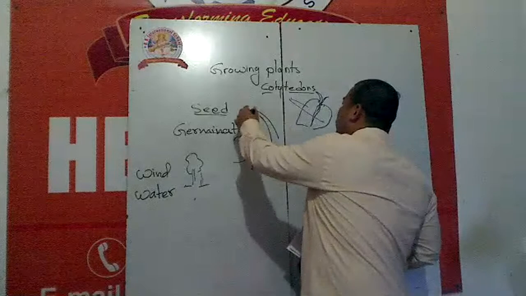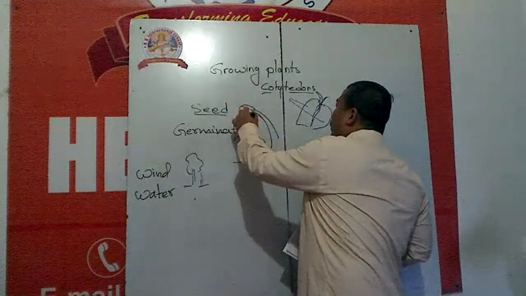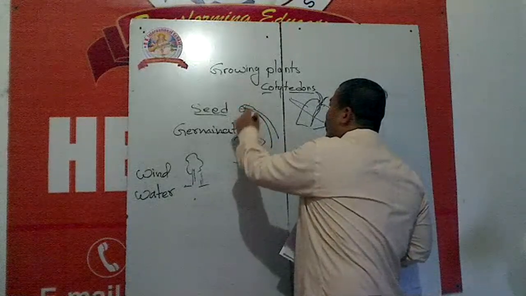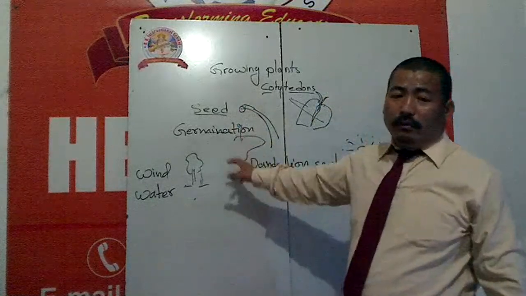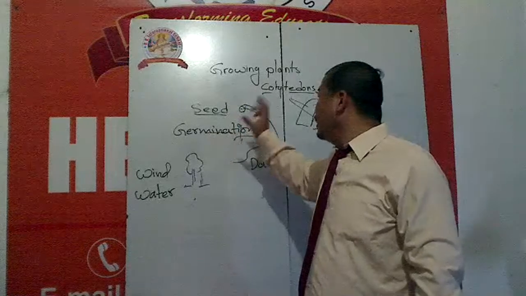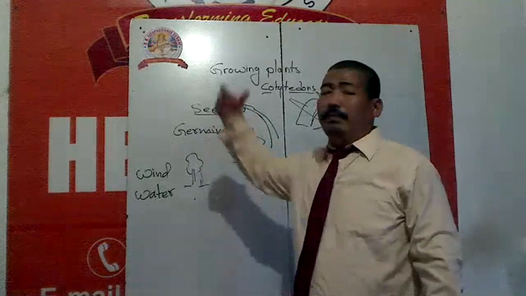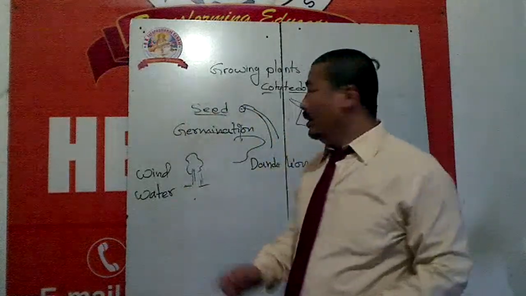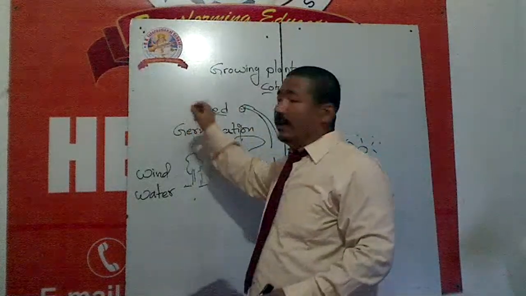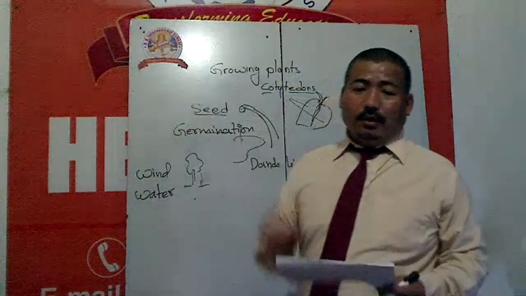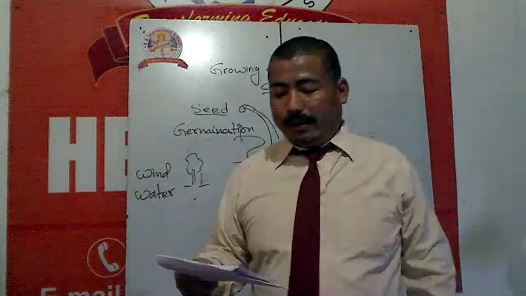So when the fruits of coconut fall upon the water, the water flows the seeds and the fruit from that place to a far distance, and wherever this seed or fruit reaches, it grows there as a new plant.